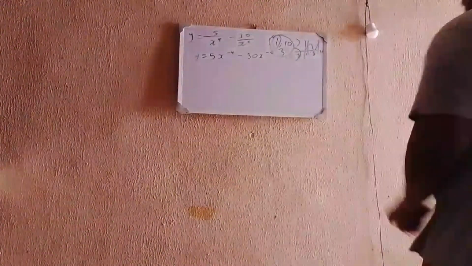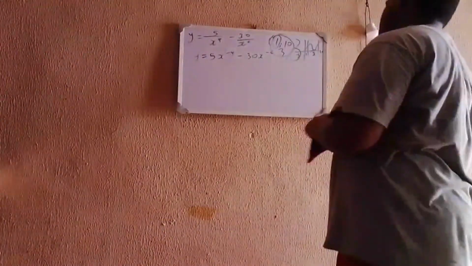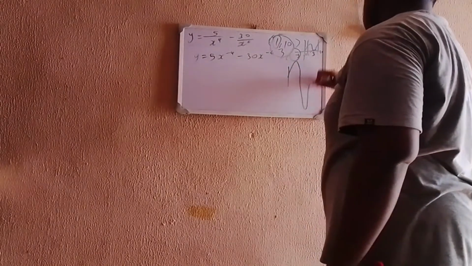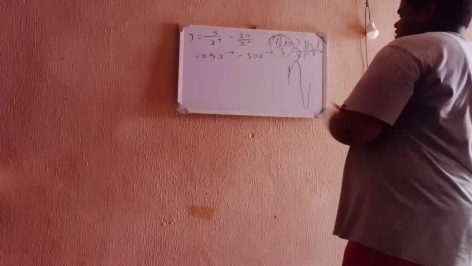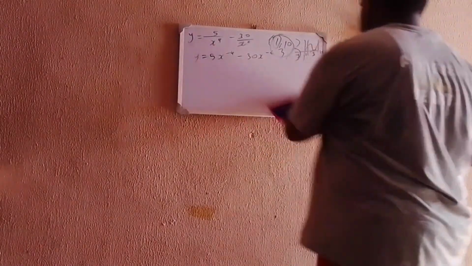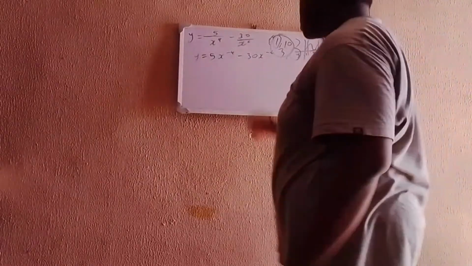So now we have the x values. Let's find the y values, because the y value is going to determine the maximum and the minimum: how much the y value rises and how much it goes down. The x value doesn't matter; it's the y value that matters.